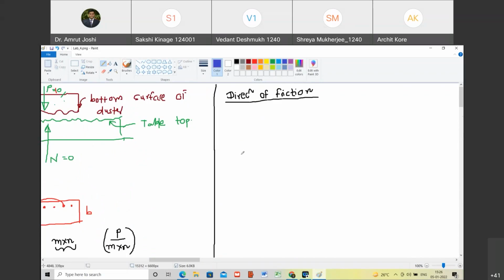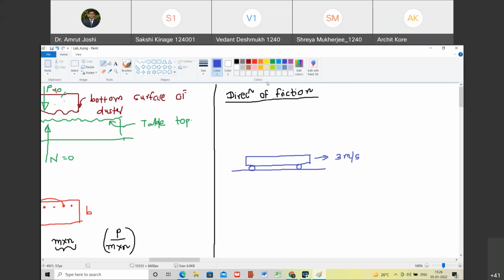Now imagine that this is a platform mounted on wheels. It is moving with a velocity of 3 meters per second. Are you with me? Yes, sir.